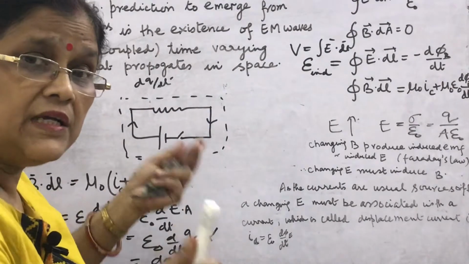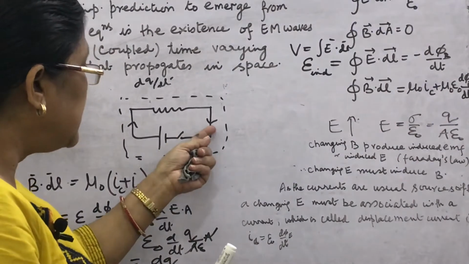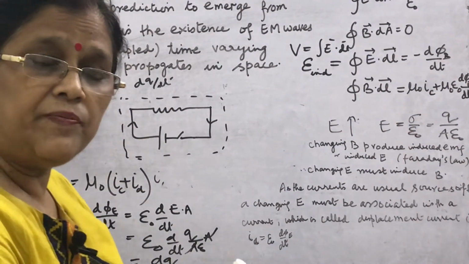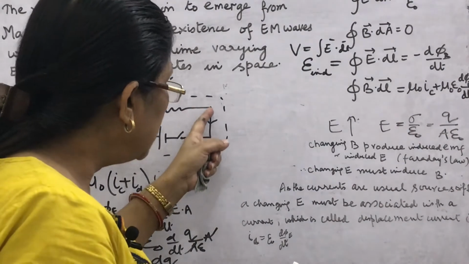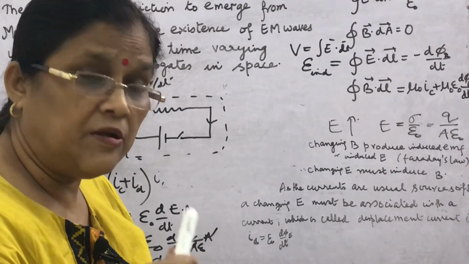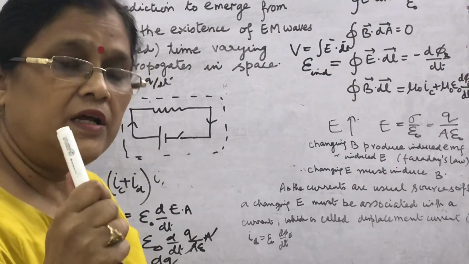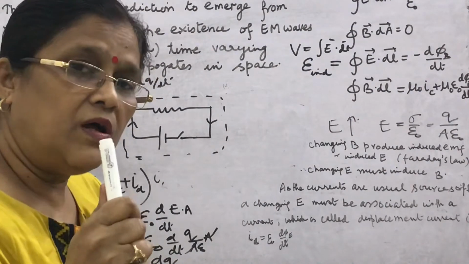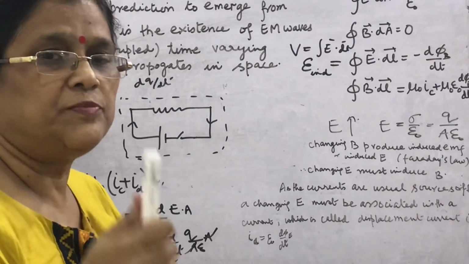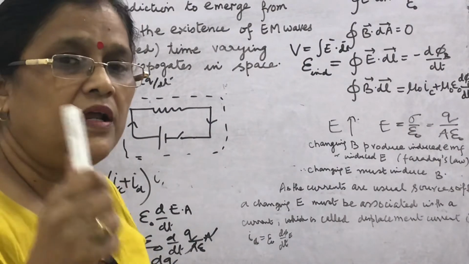But what is the net charge enclosed by this dotted Gaussian surface? 0, because the free electrons in the conductor are produced by the atoms, and positive immobile ions are there in the atom. Overall, the negative charge of the free electrons is the same as the positive charge on the immobile ions.